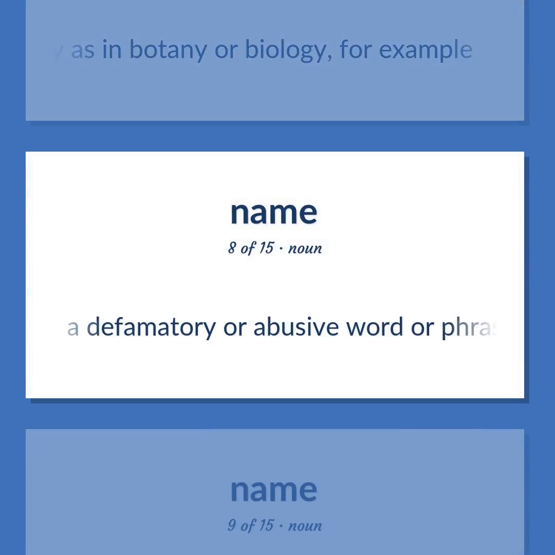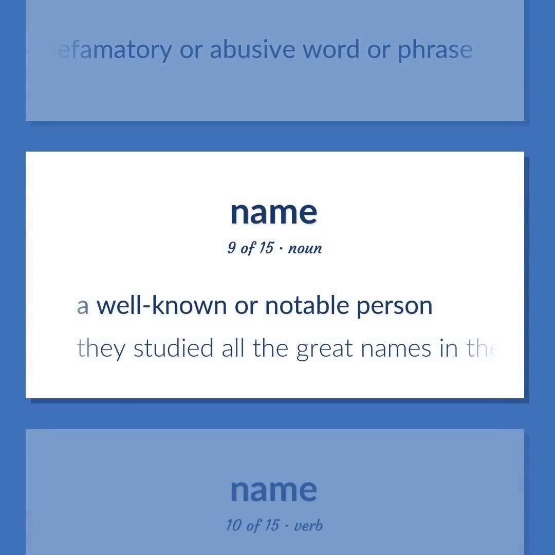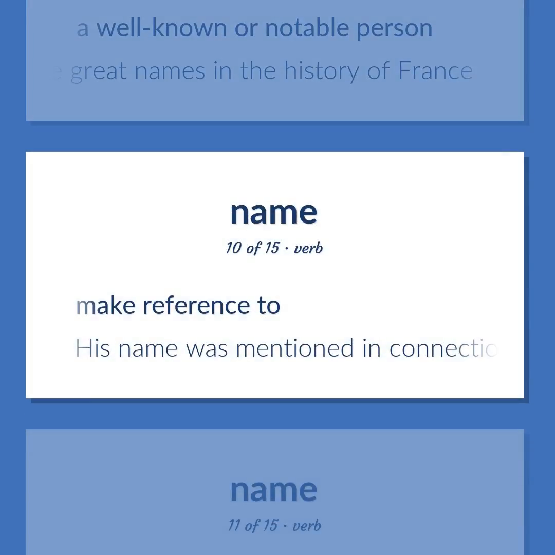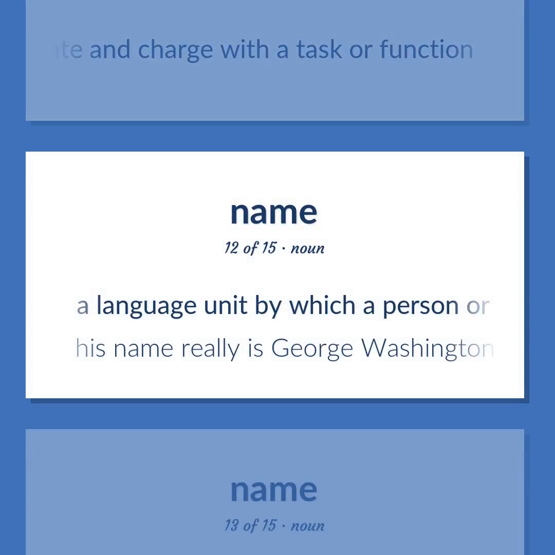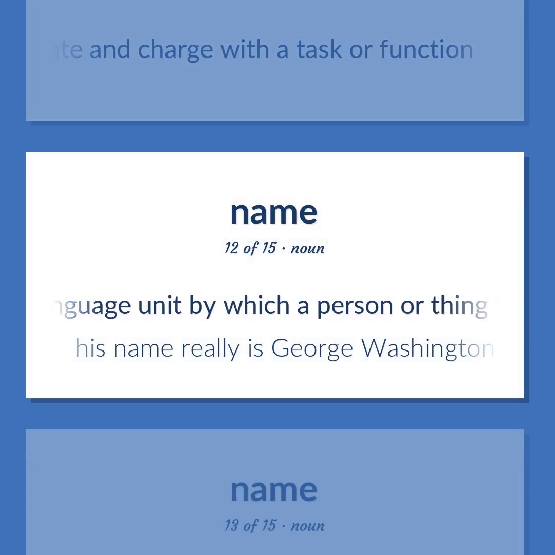A defamatory or abusive word or phrase. A well-known or notable person. They studied all the great names in the history of France. Make reference to. His name was mentioned in connection with the invention. Create in charge with a task or function. A language unit by which a person or thing is known.